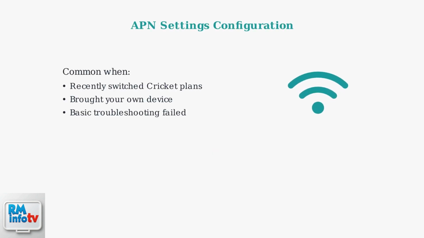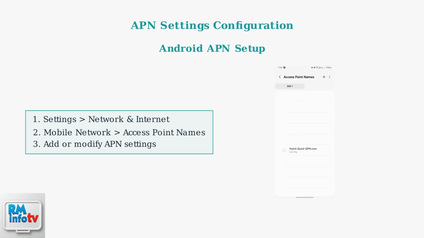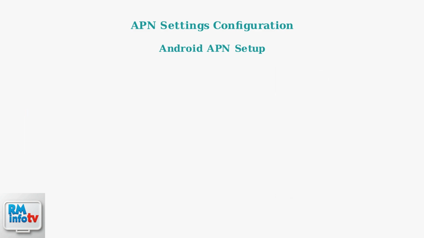When basic troubleshooting doesn't resolve your Cricket Wireless data issues, incorrect APN settings are often the culprit. This is especially common after switching plans or bringing your own device to Cricket. For Android devices, navigate to Settings, then Network and Internet, then Mobile Network, and finally Access Point Names. Here you can add or modify your APN settings.